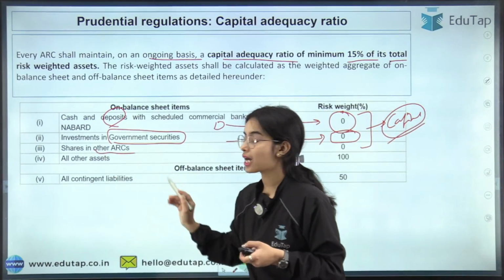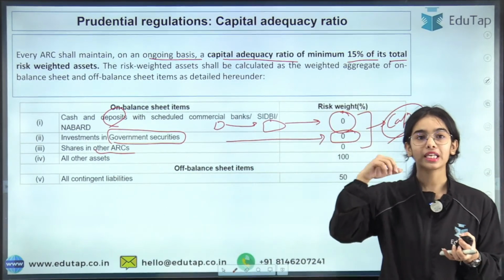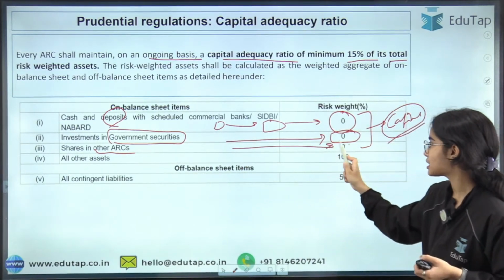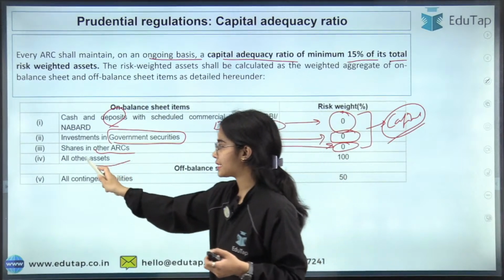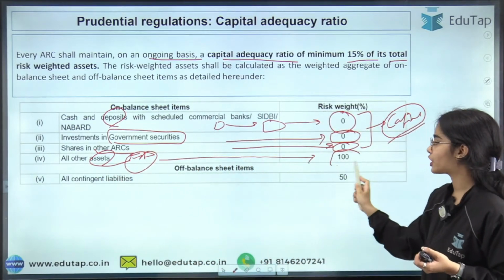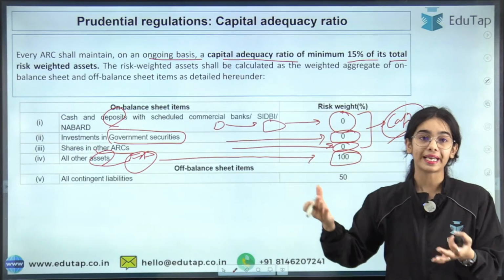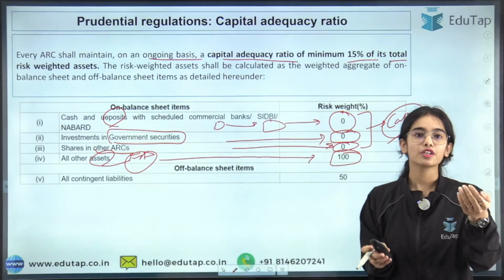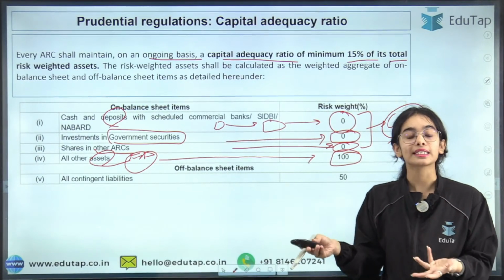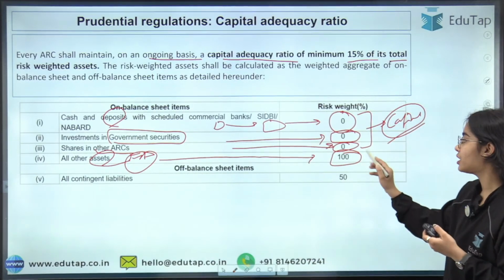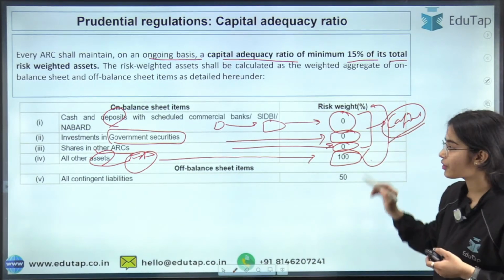Shares in other ARCs, if you are acquiring the shares in other ARCs, also have the risk weight of 0%. Now all other assets, that is the financial assets that you have acquired, have a risk weight of 100%. What if the 500 crores you have given to SBI to take the financial asset, what if that financial asset is not returned by the XYZ? So that has the risk of 100%. Okay, the risk weight is of 100%.